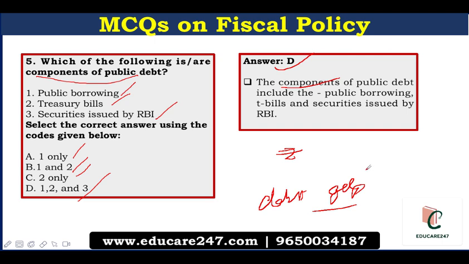Coming to the types of public debt, the union government broadly classifies its liabilities into two categories. The debt contracted against the Consolidated Fund of India is defined as public debt and includes all other funds received outside the Consolidated Fund under Article 266, subsection 2 of the Constitution, where the government merely acts as a banker or a custodian. The second type of liabilities is known as the public account.